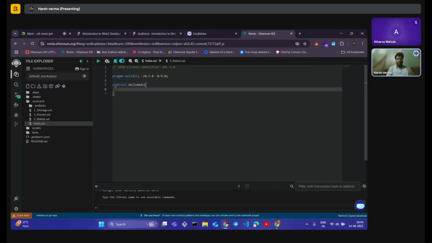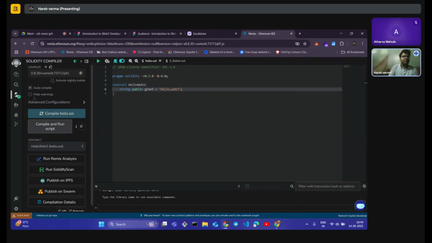Now let's create a variable, because we need to have something in our contract. So let's create a variable, and it will be a string, public, and greet. It will greet you. Great. And what will it say? Hello Web3. Now we have written our first set of code in Web3 and created a smart contract. This is the contract.